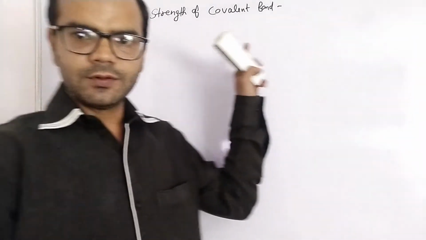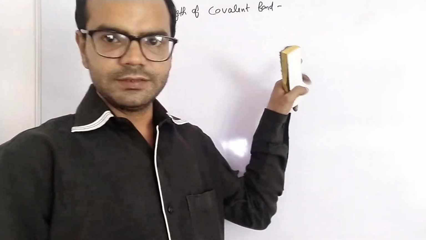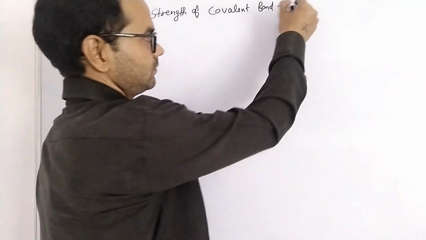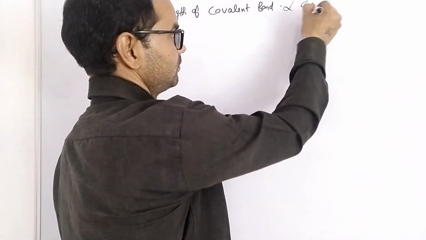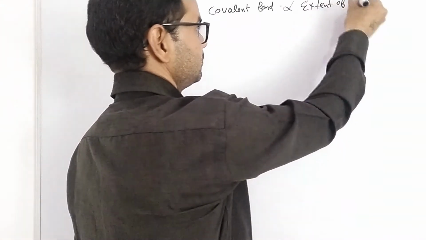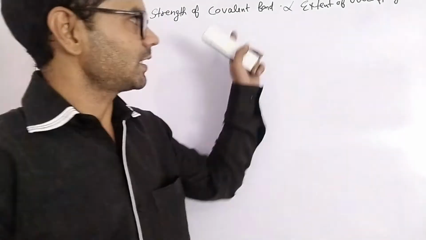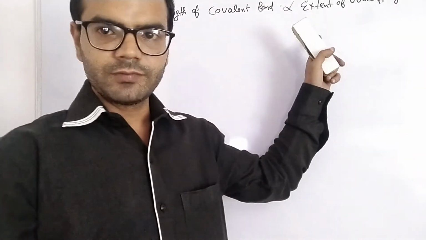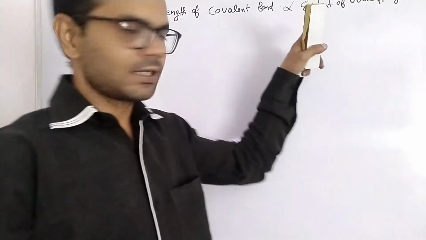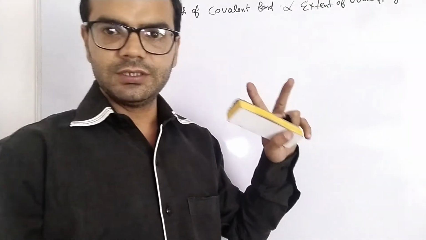Strength of covalent bond is dependent on extent of overlapping. Strength of a covalent bond is directly proportional to extent of overlapping. Now this extent of overlapping is dependent on two factors.